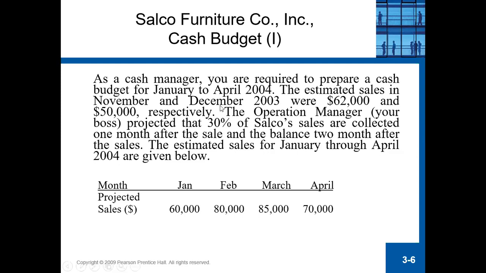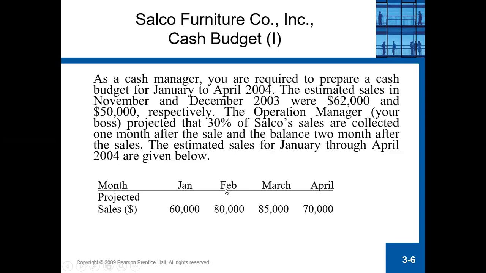So November and December is past data. So you already know about the sales, but January, February, March until April is the expected sales. Okay, so this company expects to be able to come up with these projected sales. So it tells you the projected sales for January, February, March until April.